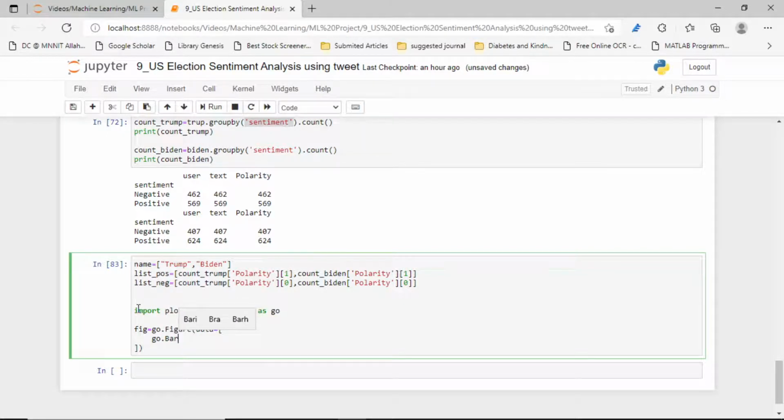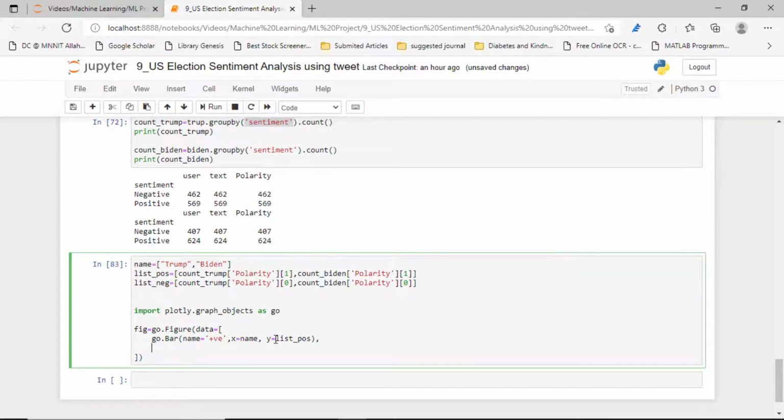Bar plot, and what is the bar name? The name will be positive sentiment, and for the x axis we want to push the politician name, and in the y axis we want to push the list of the positive sentiment. Yes.